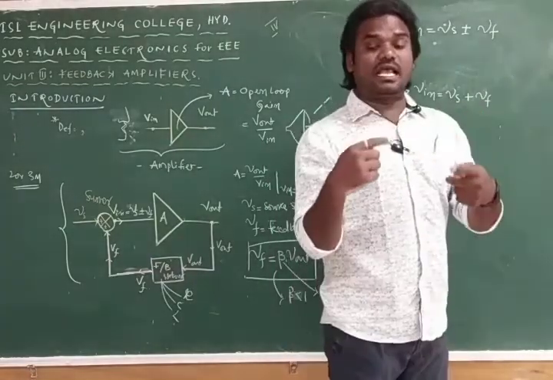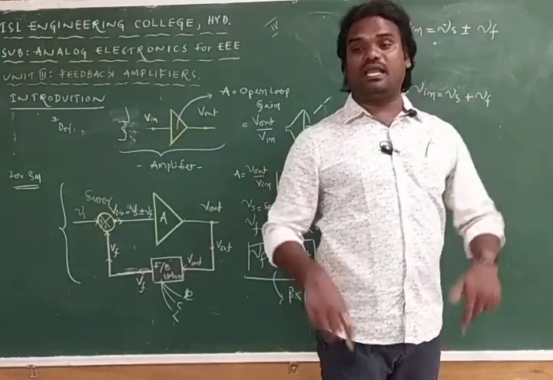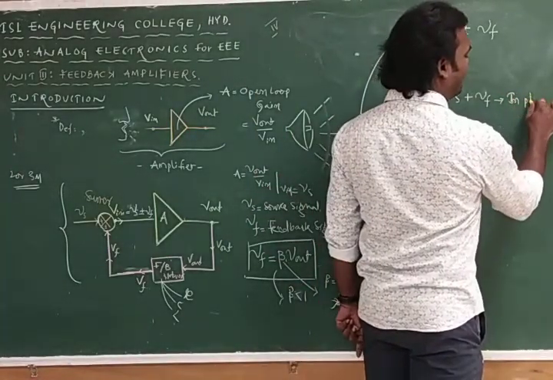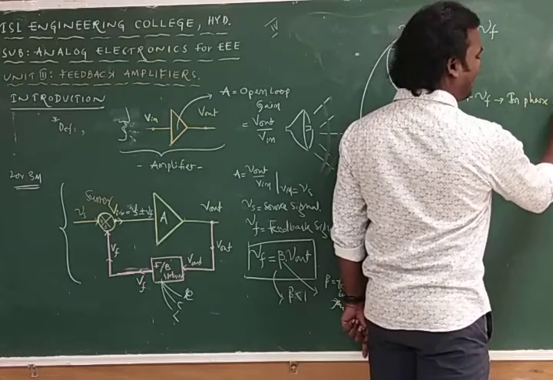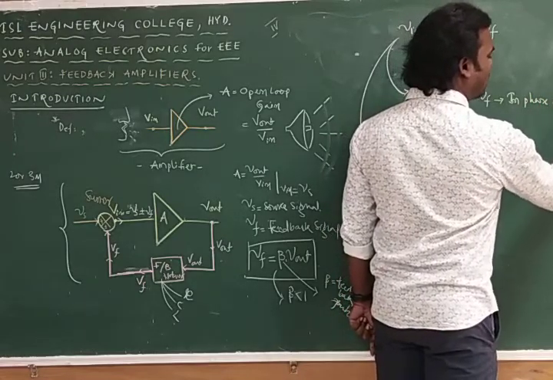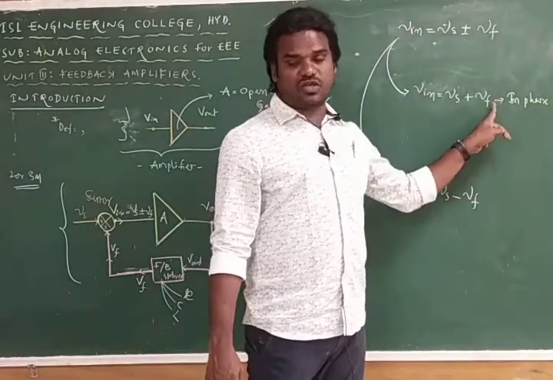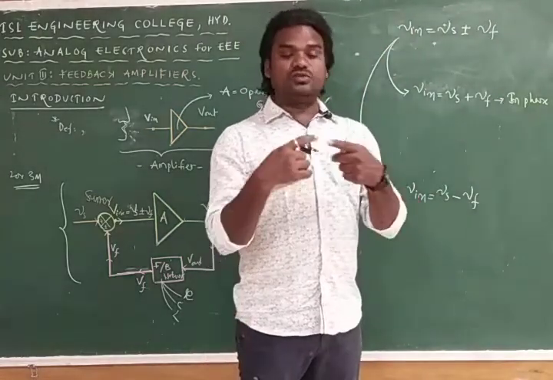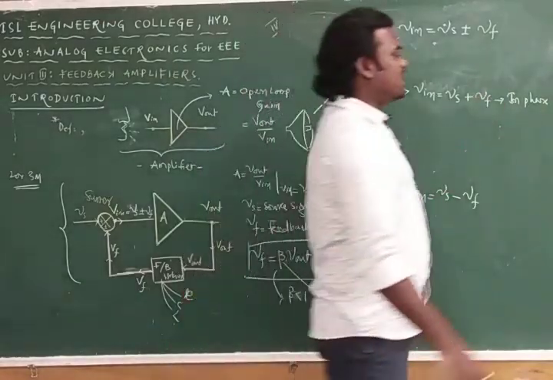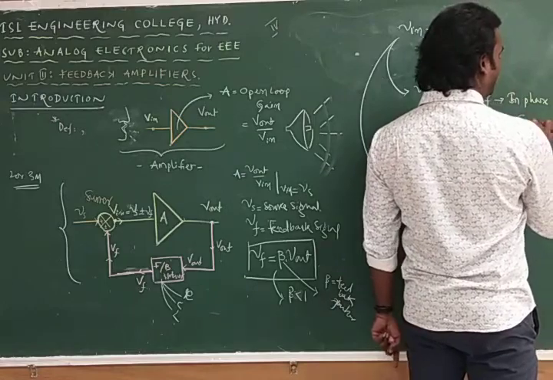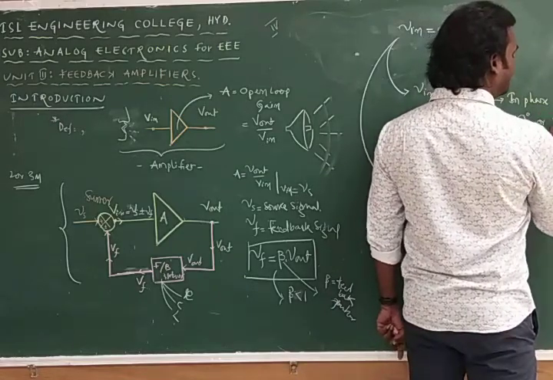When two signals have the same polarity, those signals are called in phase signals. Here this is positive and this is also positive, so these two signals are in phase. The phase difference between in phase signals is about 0 degrees or 360 degrees.